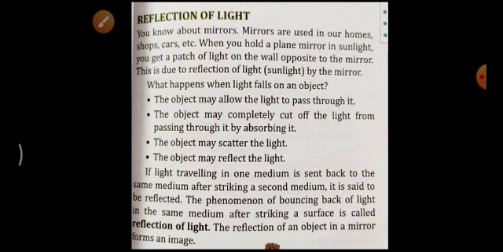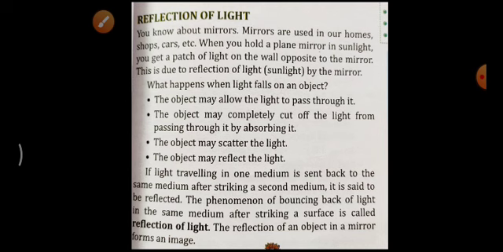If the light is traveling through the air, that is the medium, and is sent back to the same medium after striking a second medium, what will be the second medium? A mirror can be taken as the second medium. Then it is said to be reflected.